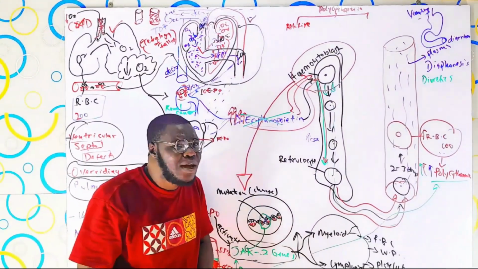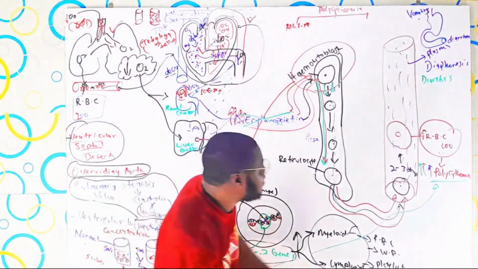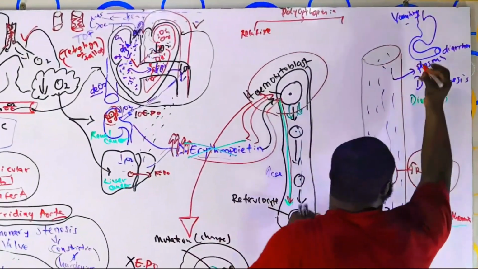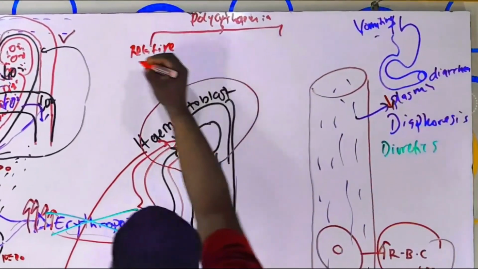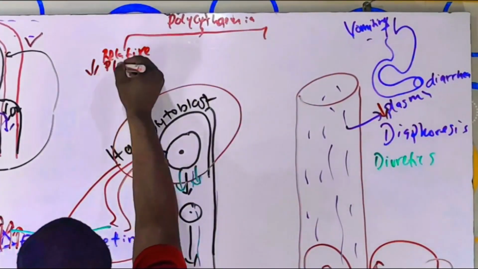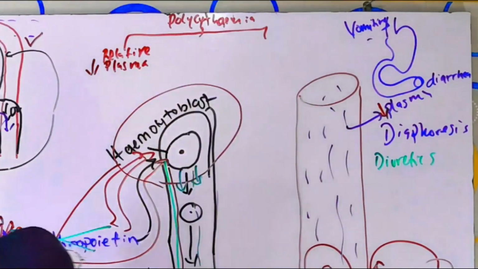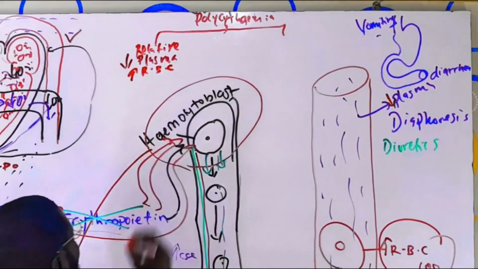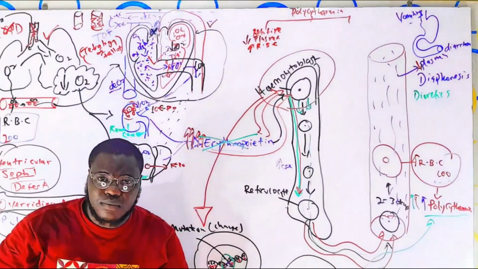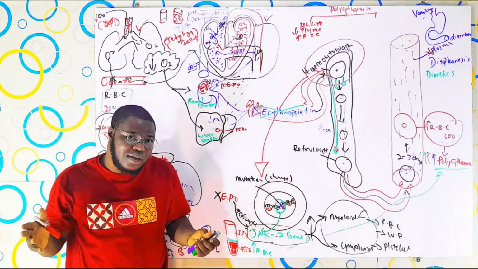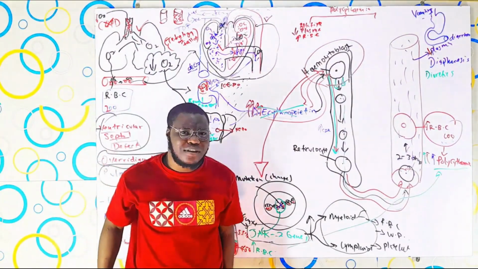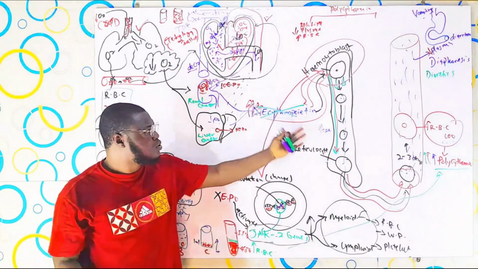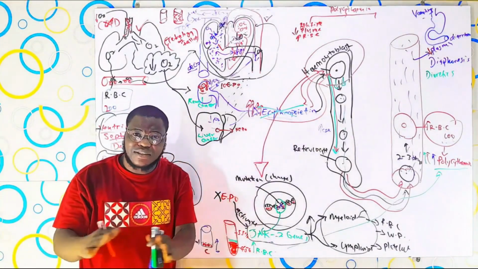Now the question is, what is relative polycythemia? Relative polycythemia is actually the one dealing with a reduction in plasma level. That reduction in plasma level leads to an increase in the concentration of RBC. That is what we call relative polycythemia, because you're defining polycythemia relative to the plasma levels. As simple as that.